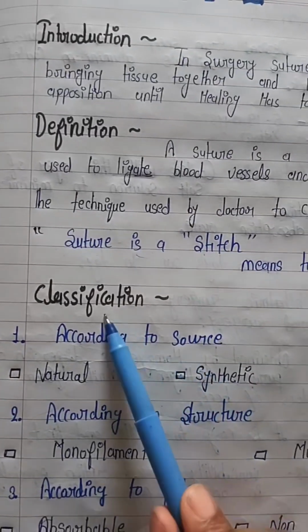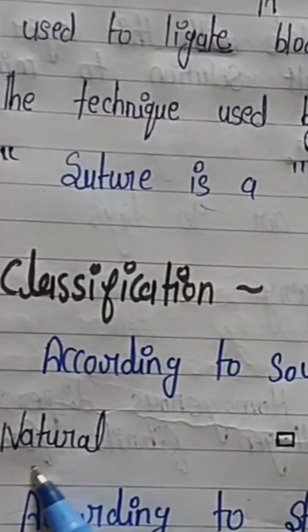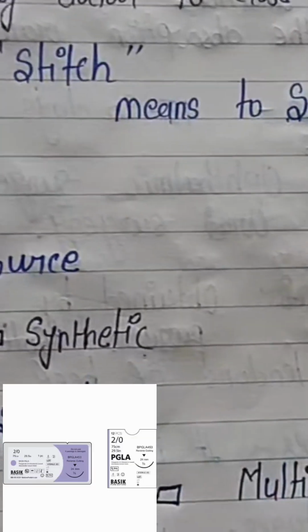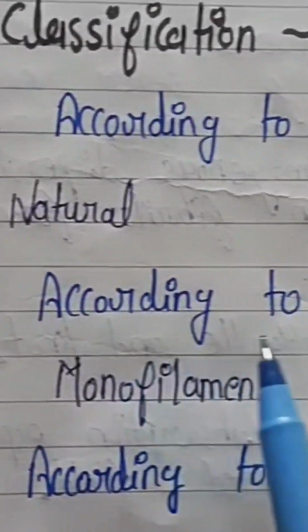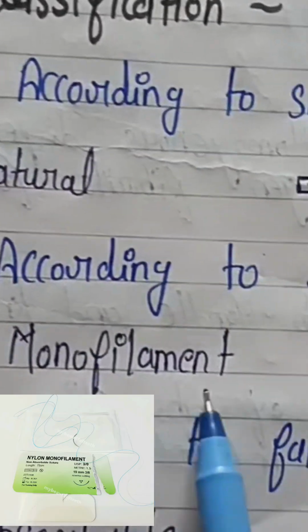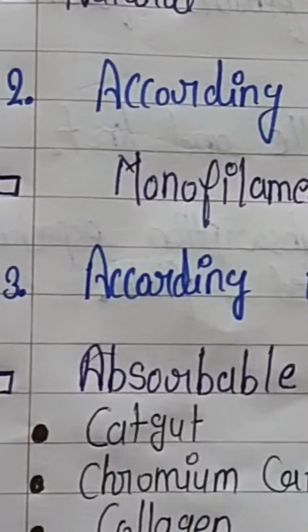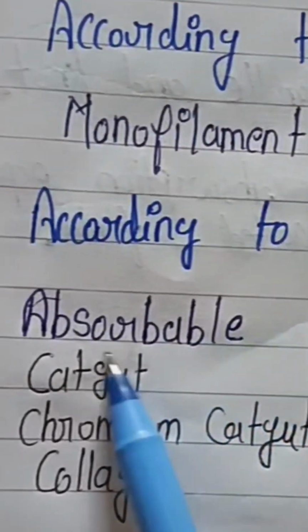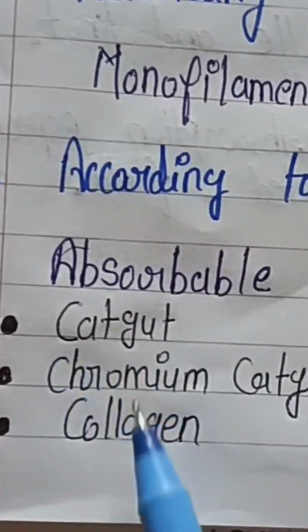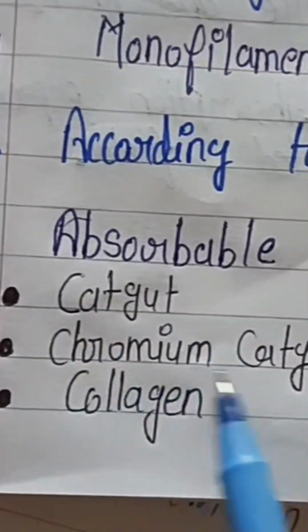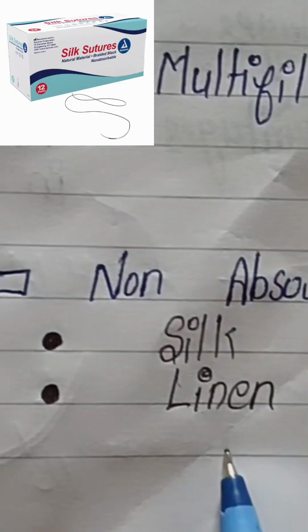Now the classification. According to source, they are natural, synthetic and metallic. According to structure, they are monofilament and multifilament. According to fate, they are absorbable sutures and non-absorbable sutures. The absorbable sutures are of three types. First is catgut, then chromic catgut, and collagen. Non-absorbable sutures are silk and linen.